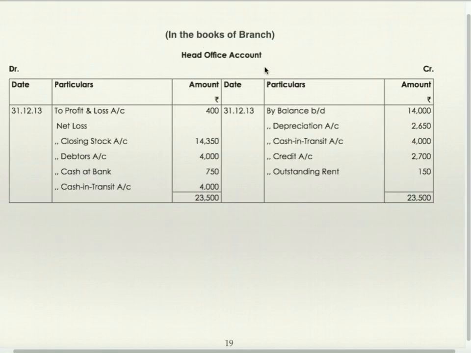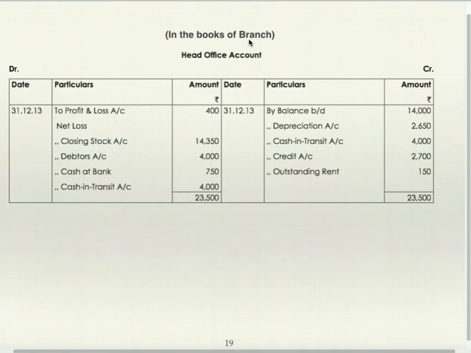In the books of branch, head office account, by balance brought down 14,000, by depreciation, by cash in transit, by creditors and outstanding rent, these are liabilities, net loss to profit and loss account, to closing stock, debtors, cash at bank, cash in transit.